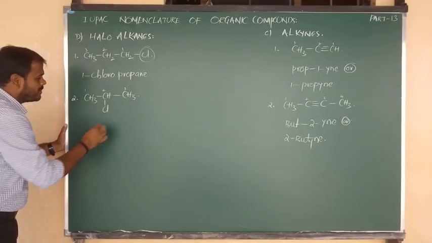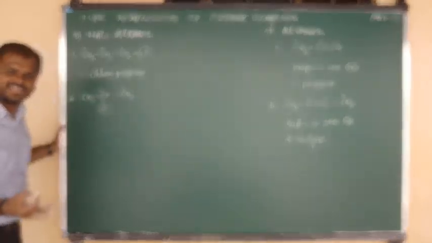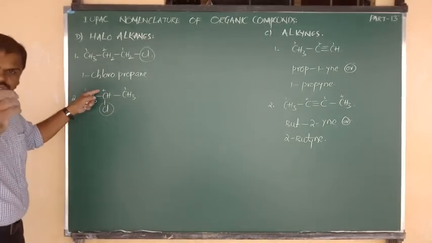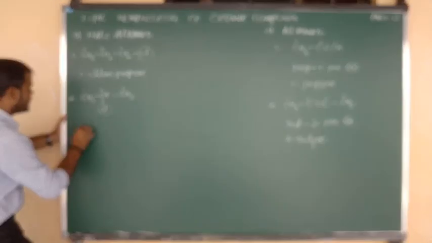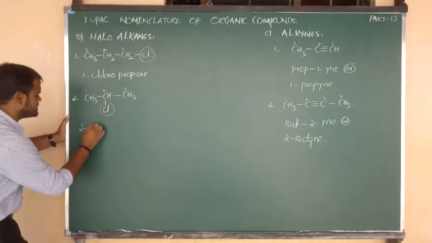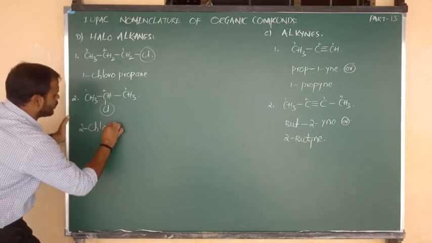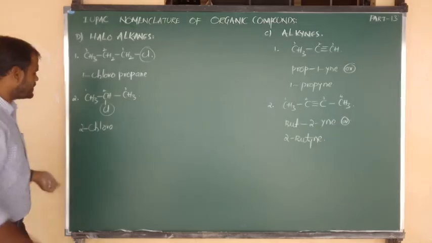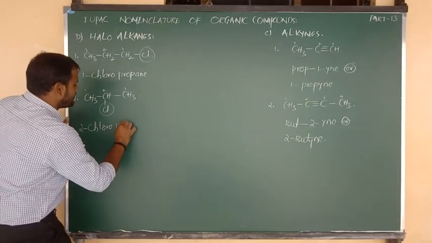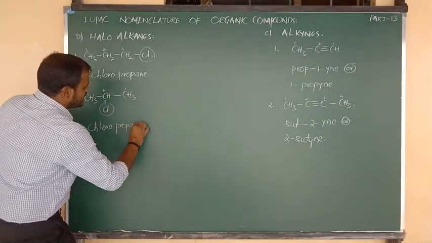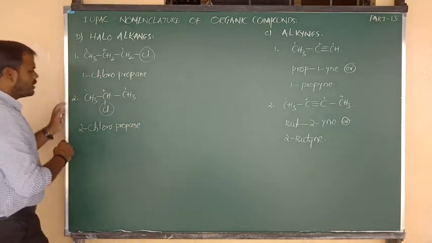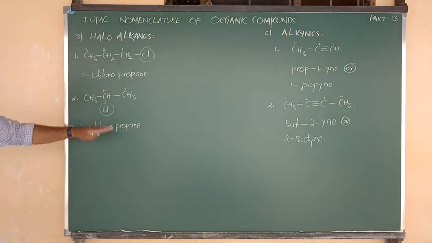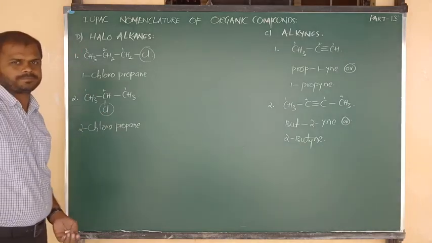3 carbons are there. Here Cl is going to act as a side chain. The Cl side chain position is 2. So we can say that 2 is connected to the side chain Cl. Cl meaning is nothing but chloro. 2-chloro, the side chain was over. Remaining 3 carbons are there. 3 carbons means we have to say prop, and single bond means we have to write ane. So 2-chloropropane. This is our IUPAC name of the respective haloalkane.